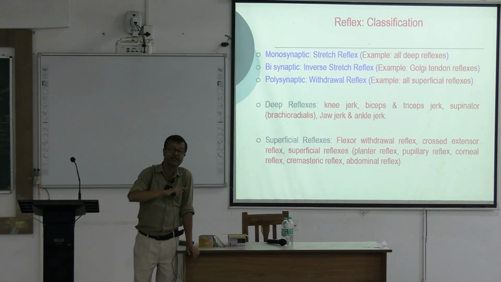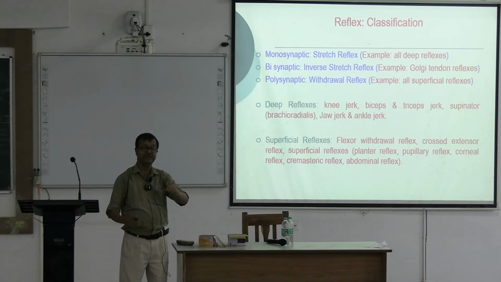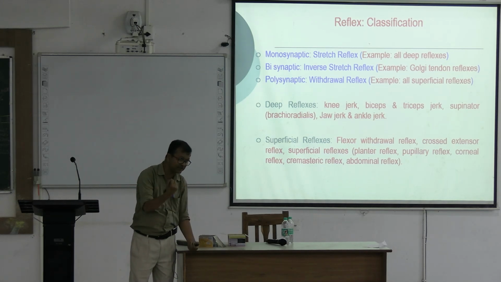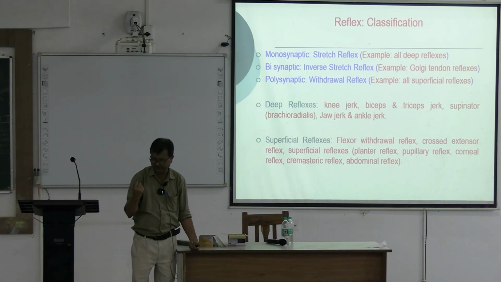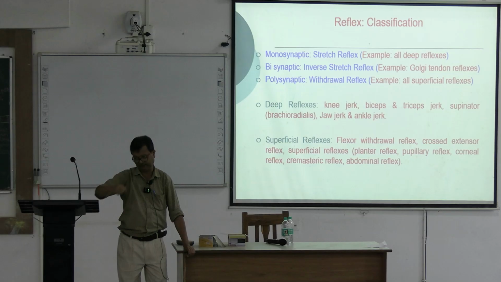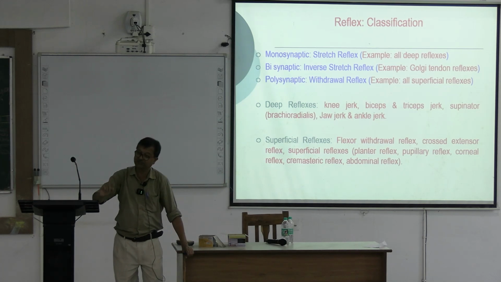Inverse stretch reflex. That is reverse to stretch reflex, that means it resists excessive load. If you put excessive load on muscles, what happens? Muscles can tear, causing damage to the muscles and pain to the muscles as well as pain to the tendon. So to prevent this, there is one mechanism that is called inverse stretch reflex.